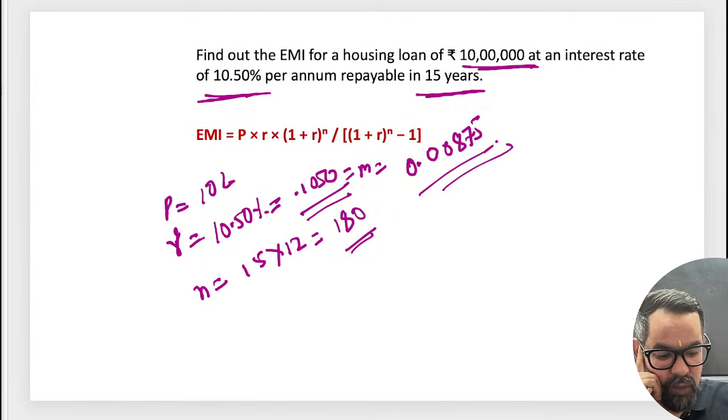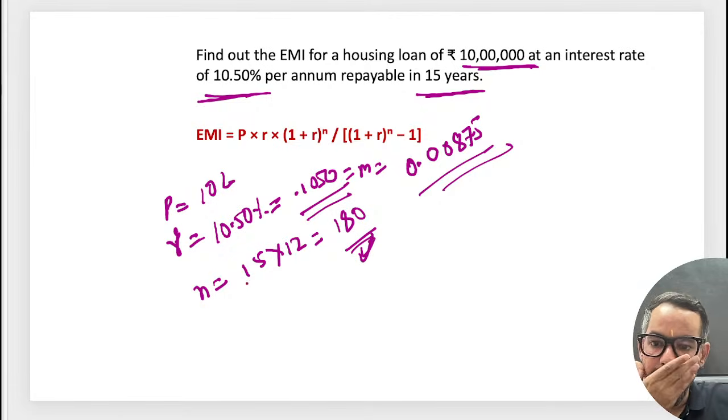If it is 0.1050 divided by 12, it is 0.00875, correct, okay, and this is your number of periods.